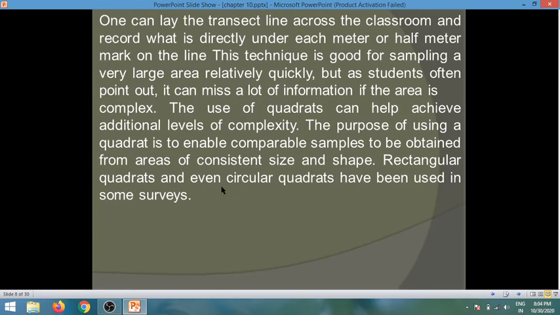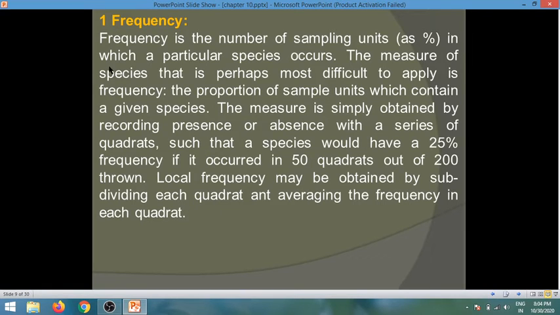Rectangular quadrats and even circular quadrats have been used in some surveys. Frequency. Frequency is the number of sampling units, as a percentage, in which a particular species occurs. The measure of species that is perhaps most difficult to apply is frequency: the proportion of sample units which contain a given species.